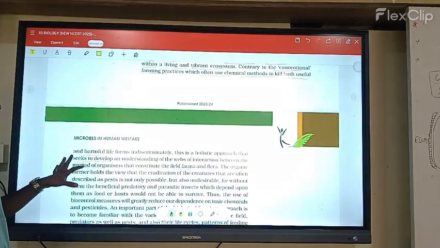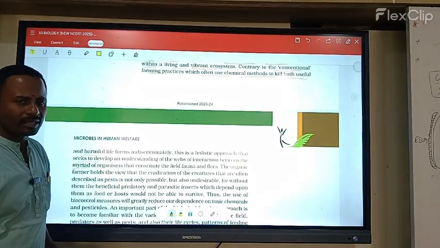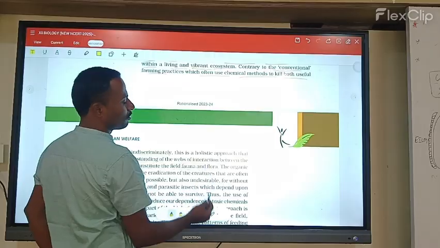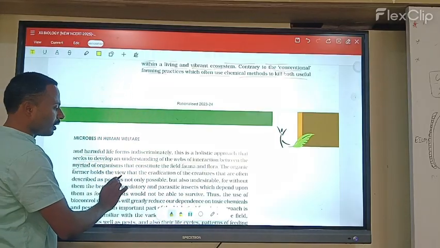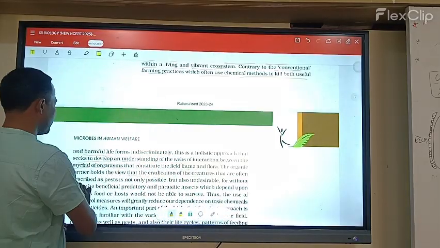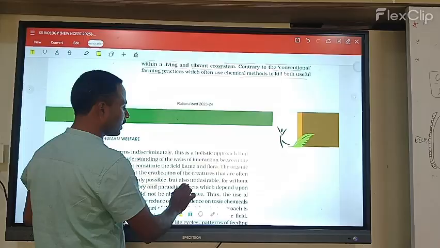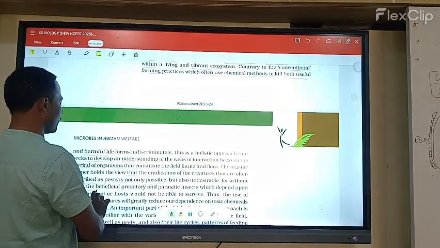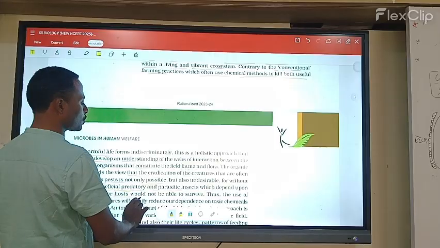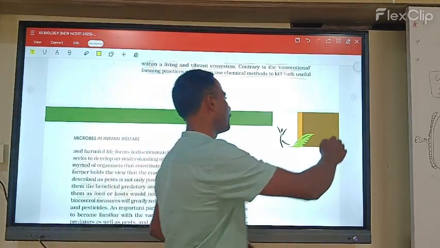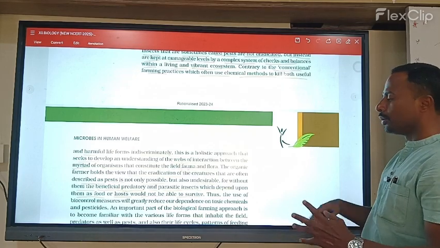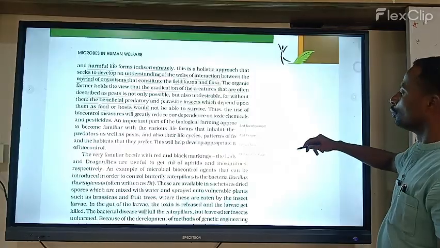Organic farmers hold the view that eradication of pests is not only impossible but undesirable, since without them, the beneficial predatory and parasitic insects that depend upon them for food and hosts would not be able to survive.